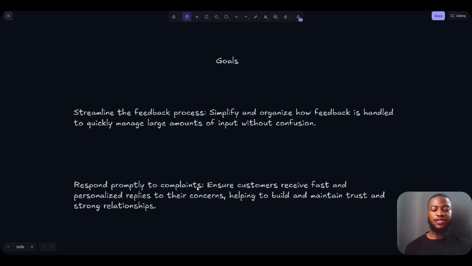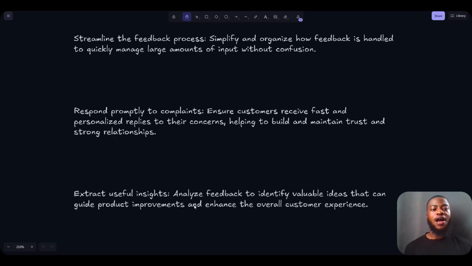So let's look at the goals of this company after we look at the challenges they are facing. Their first goal is to streamline the feedback process by simplifying and organizing how feedback is handled, to quickly manage large amounts of input without confusion. Another thing is they want to find a way to respond to complaints. They want to ensure customers receive fast and personalized replies to their concerns, helping to build and maintain trust and strong relationships.